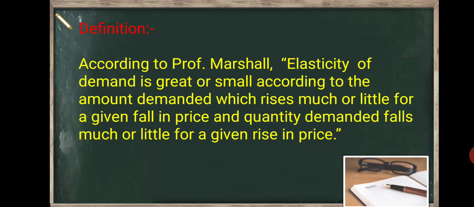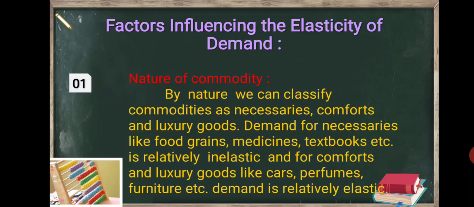Then you have to write the definition according to Professor Marshall. Elasticity of demand is greater or small according to the amount demanded, which rises much or little for a given fall in price, and quantity demanded falls much or little for a given rise in price. Then you have to explain the 4 factors influencing the elasticity of demand.